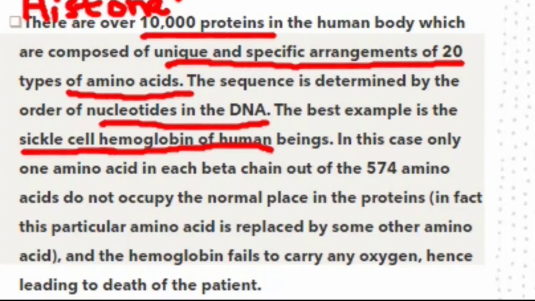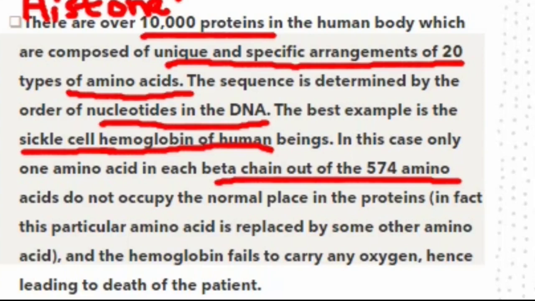Sickle cell is a blood disease in which the red blood cells do not remain in their original shape and change their shape from biconcave to another flattened shape. In this case, only one amino acid in each beta chain out of the 574 amino acids does not occupy the normal place in the protein.